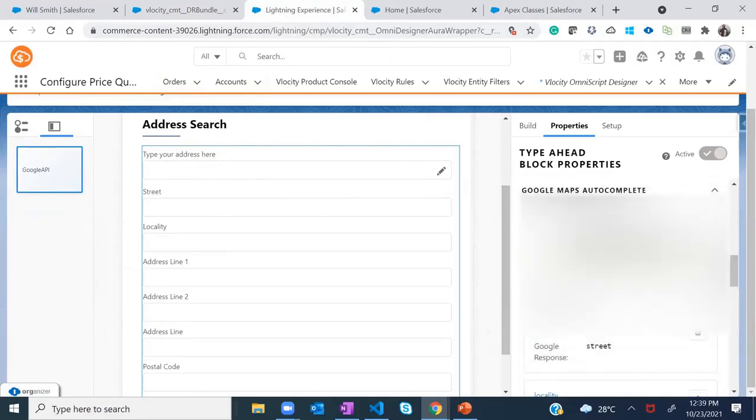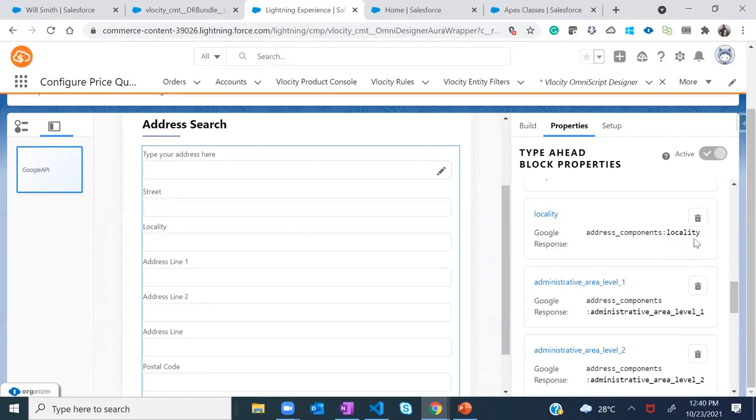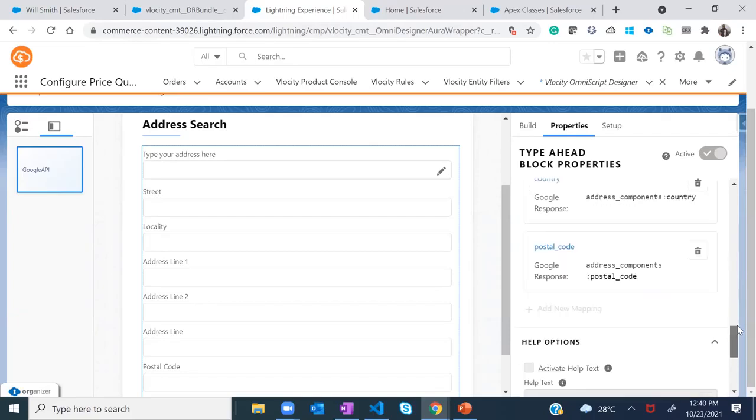Obviously, for enabling Google APIs, you need a Google Map API key. It's available free for use for the initial trial version, and then you'll have to pay for it. So just for demo purposes, we have added a Google API from our trial version. Then you will have to map it against the API or the different key-value pairs which were provided as part of the REST API of the Google Map. So this is how this is done.